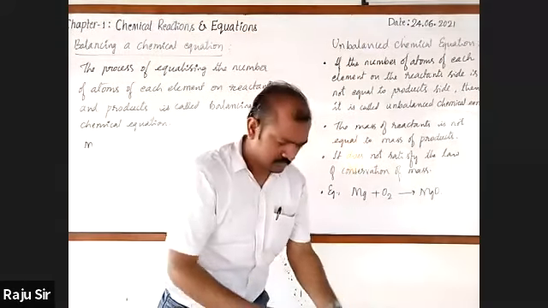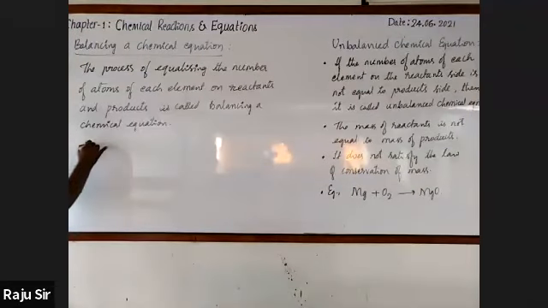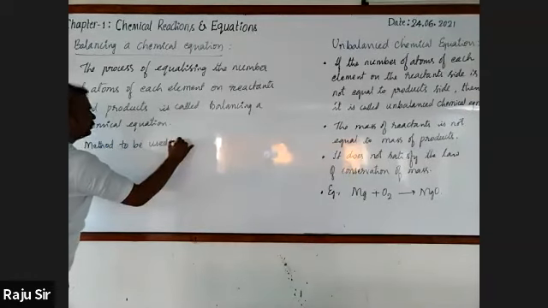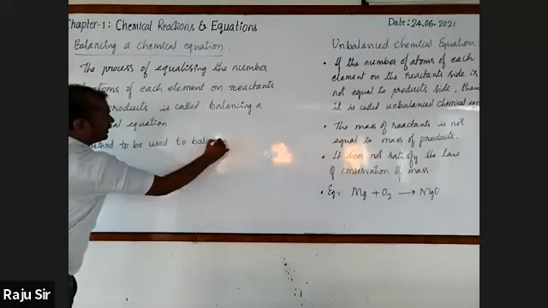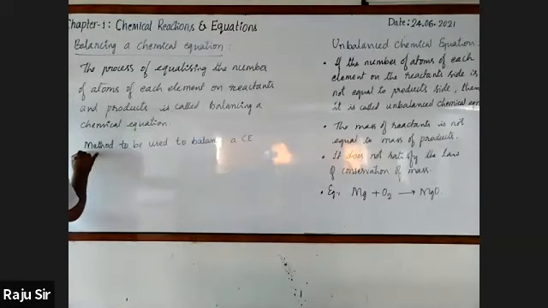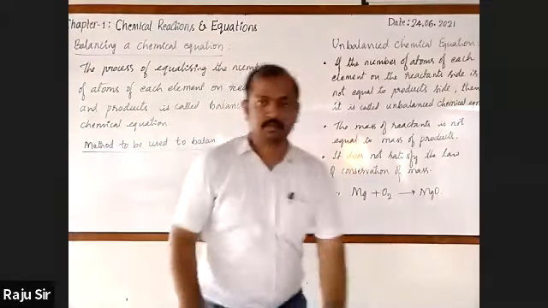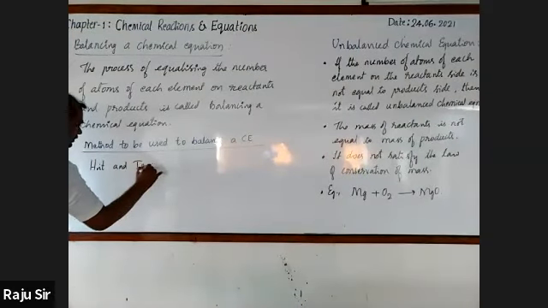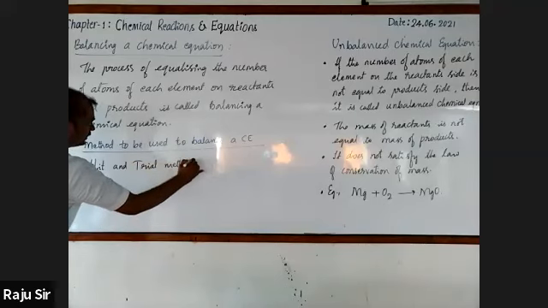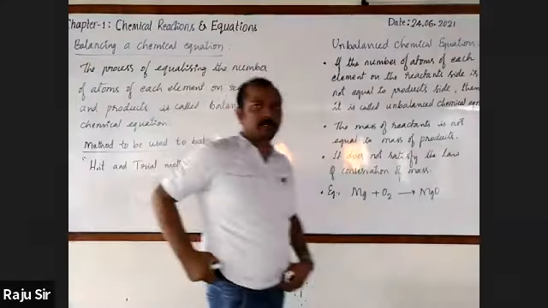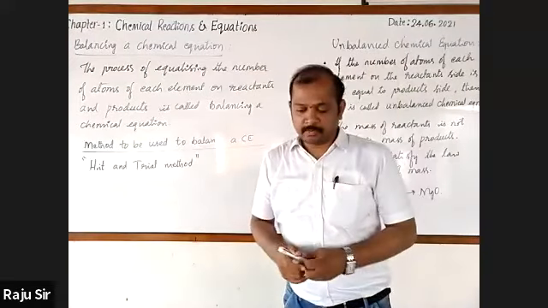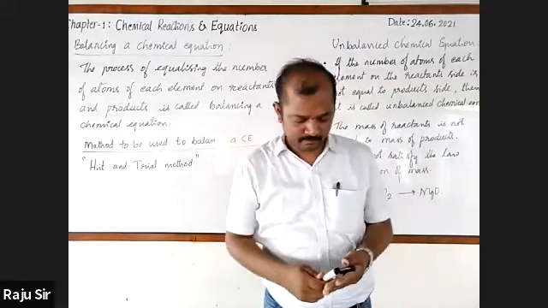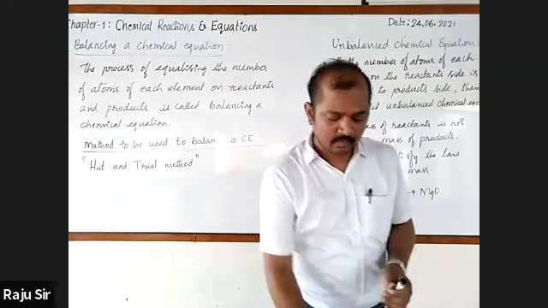Method to be used to balance an unbalanced chemical equation is the hit and trial method.